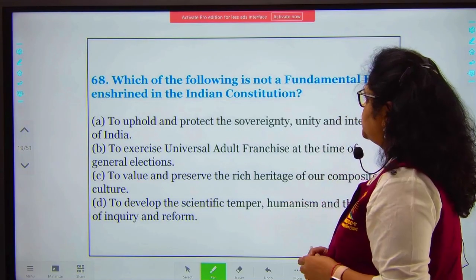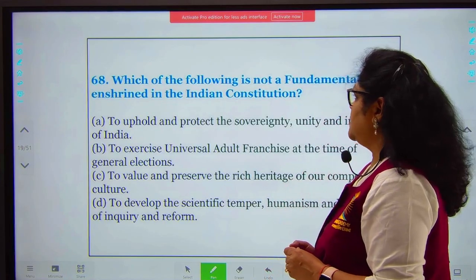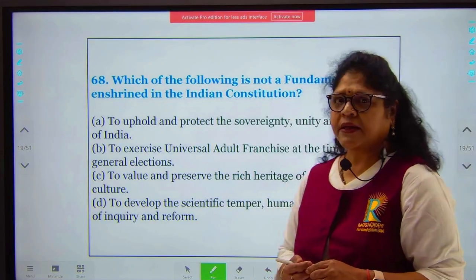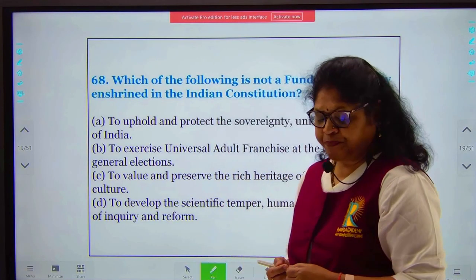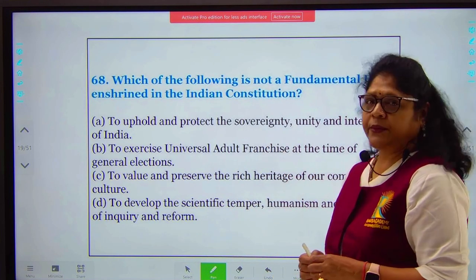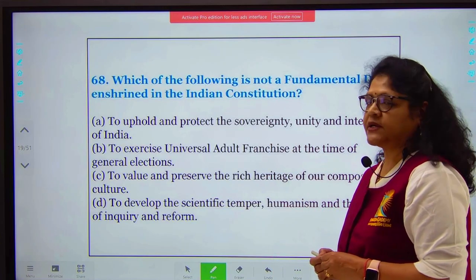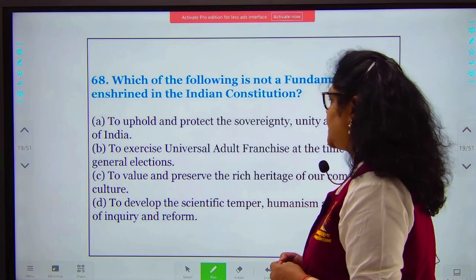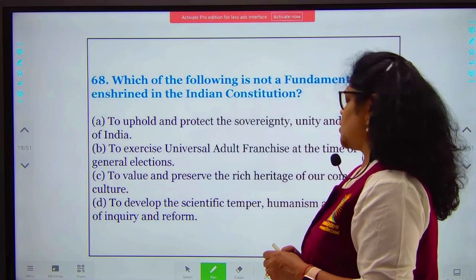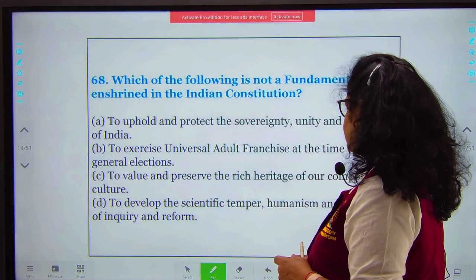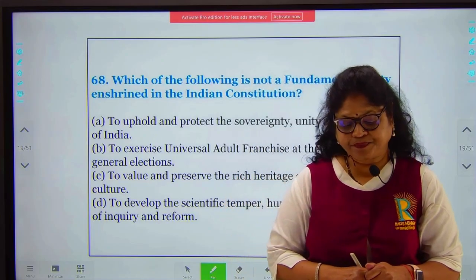The next question is, which of the following is not a fundamental duty enshrined in the Indian Constitution? There have been options: to uphold and protect the sovereignty, unity and integrity of India, to exercise universal adult franchise at the time of general elections, to value and preserve the rich heritage of our composite culture, and to develop the scientific temper, humanism, and the spirit of inquiry and reform.